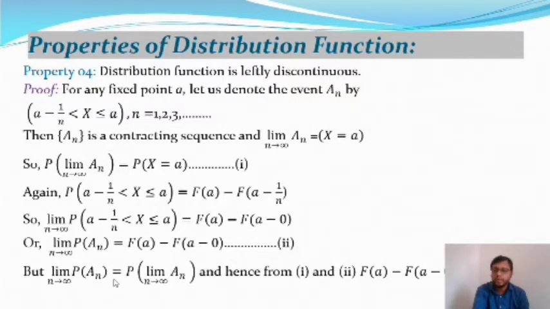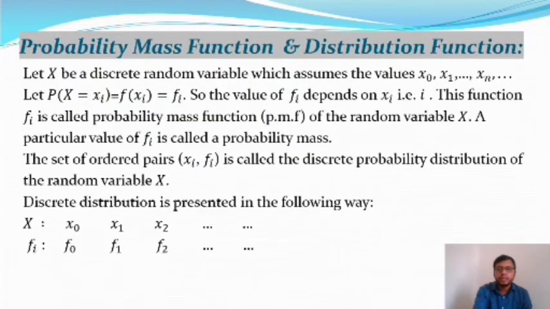And there is a property of probability theory: the limit as n tends to infinity of the probability of A_n is the probability of the limit as n tends to infinity of A_n. Then from equations 1 and 2 you will find that for the distribution function, F of a minus F of a minus 0 gives the probability of X equal to a. So this is the fourth property of the distribution function. Similarly, we will find that the distribution function is right-continuous. After that we are going to discuss the probability mass function and the distribution function.